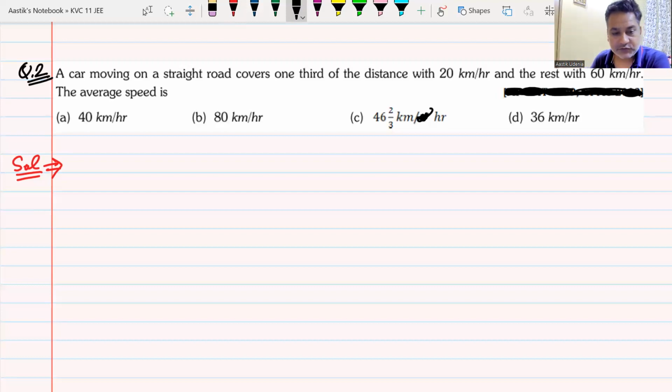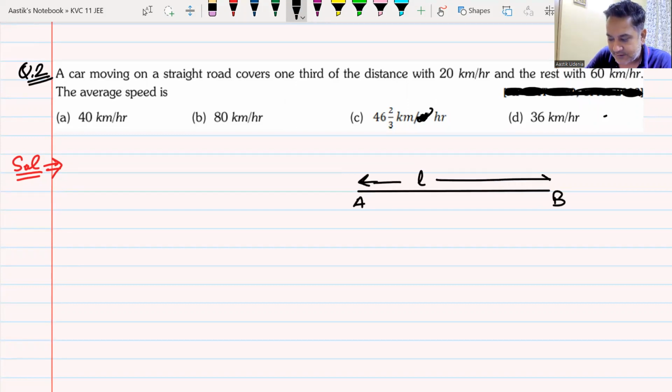So how are we supposed to do this? As I said, first draw a representative diagram. You don't have to be very fancy. A, B. You don't know the total length of the path. You can call it as L. Total length is L. You take a point C somewhere from A to B. As you can see, the distance from A to C is given as L by 3, 1/3. So the rest of the distance becomes 2L by 3.